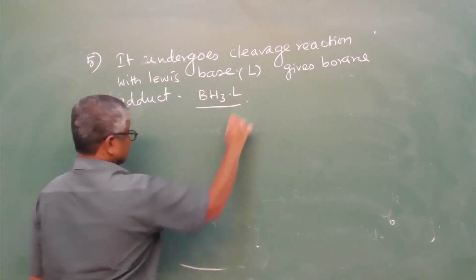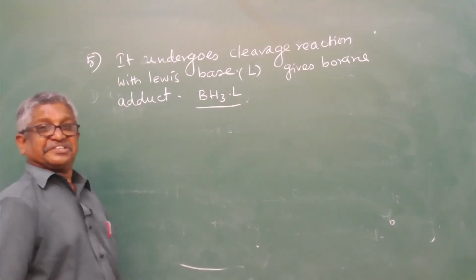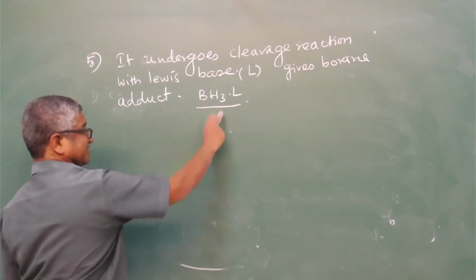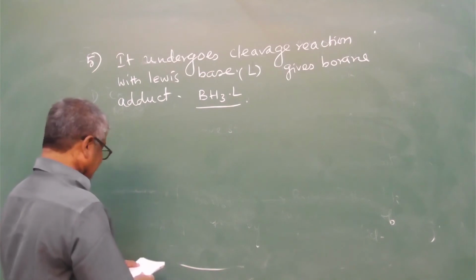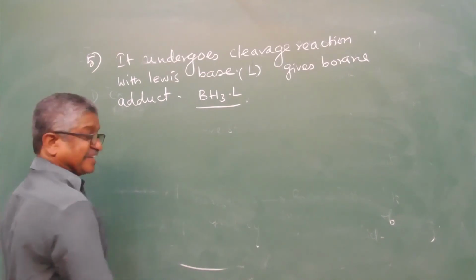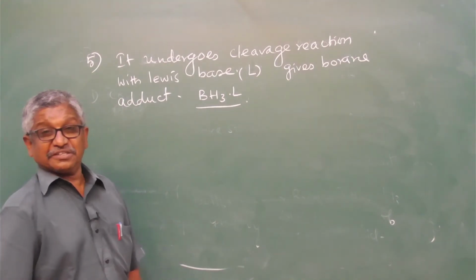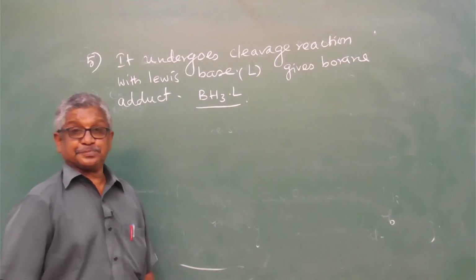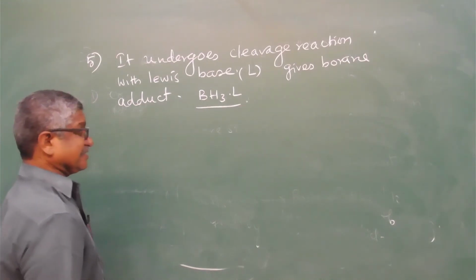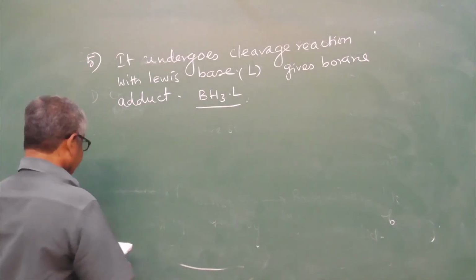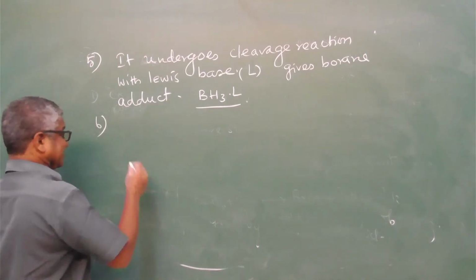BH3L. B2H6 is two BH3 units. One BH3 is replaced by the Lewis base and forms the adduct. Adduct means addition product: the first 3 letters of addition and the last 3 letters of product make adduct. Sixth, it reacts with NH3.